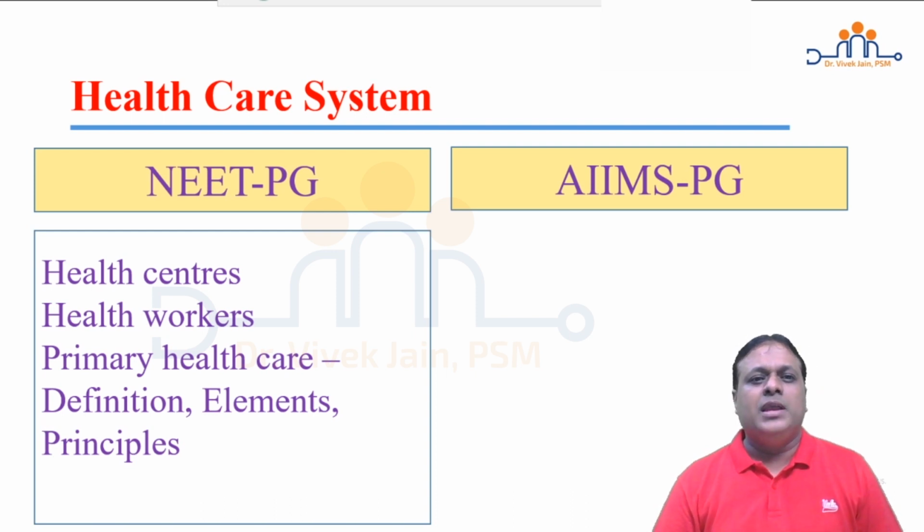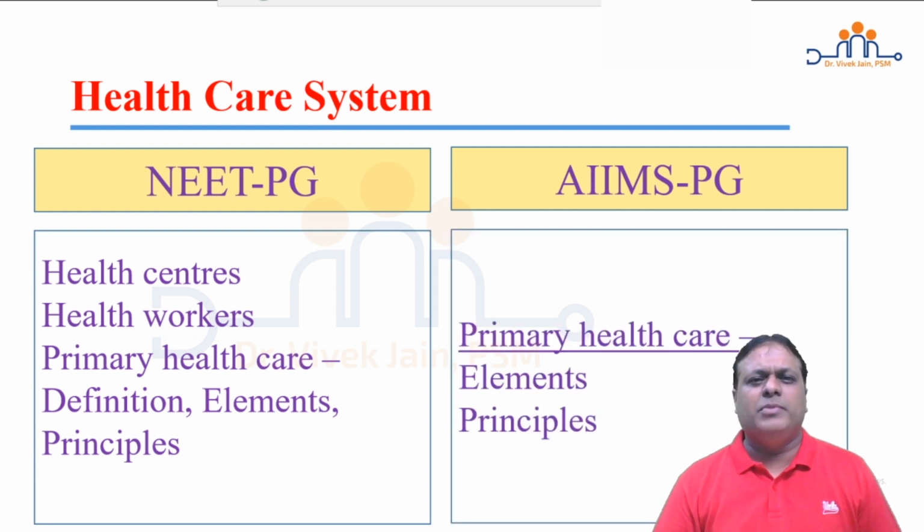That should be known. Primary healthcare, you are asked three questions. These three questions first focus on definition, four A's, elements, eight elements, and four principles or pillars. That should be known. AIIMS PG focuses mainly on primary healthcare elements and principles, where questions may also be asked along with the examples from our healthcare program and system.